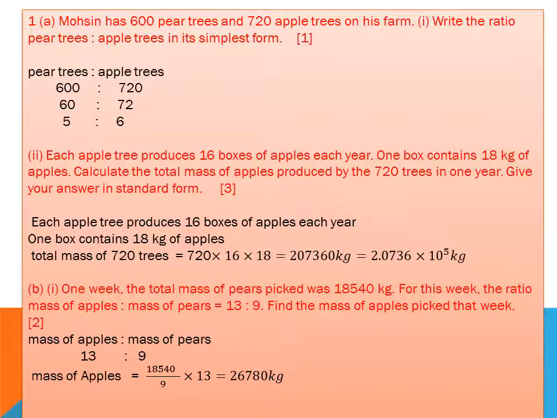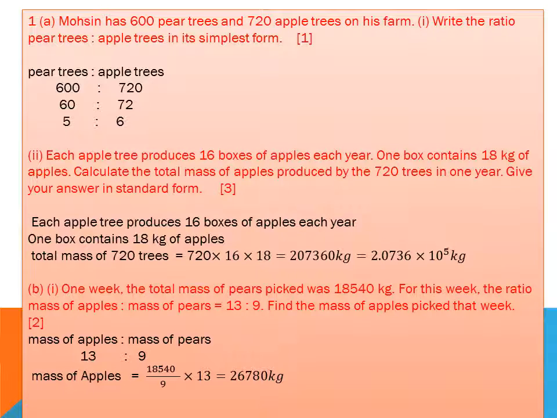Pear trees to apple trees is 600 to 720. A zero is cancelled out by a zero. Then I reduce 60 and 72 by 12: 12 times 5 is 60 and 12 times 6 is 72. You can also reduce this step by step: first divide 60 and 72 by 2, then by 3. But I use the table of 6. You should have a strong grip on your tables and division rules.